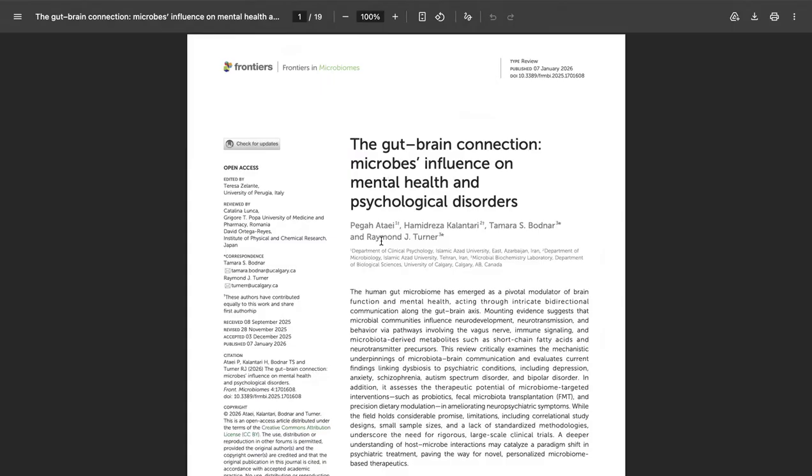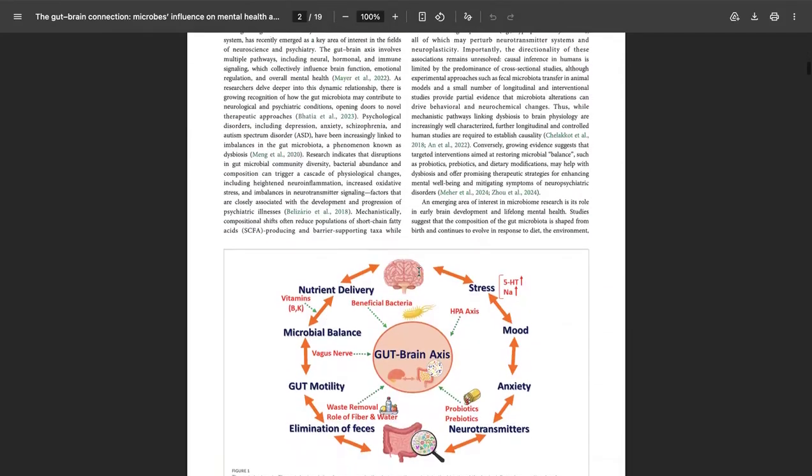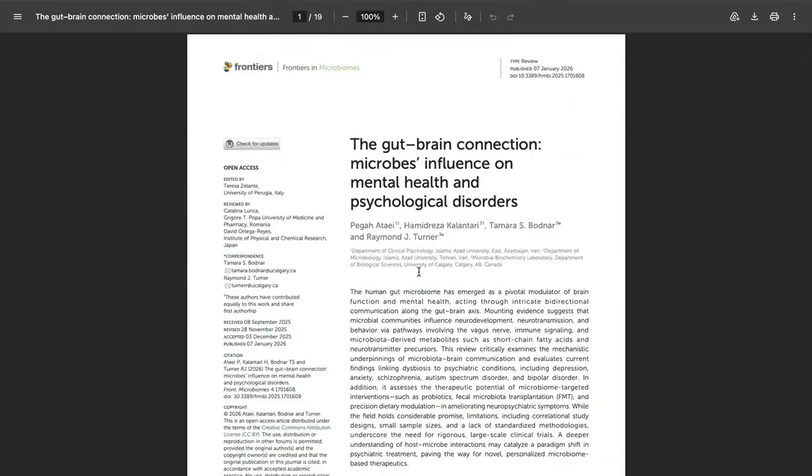Then we have articles that look like this. It says the gut-brain connection: microbes' influence on mental health and psychological disorders. This is very interesting and could be biopsych related. However, it does not do an experiment themselves. It's just an informational article, telling us about the gut-brain connection without properly doing research. It is research backed, but there's no experiment in it. They're probably using other experiments to back this up. Very good article, very good background, but we want more information in terms of very specific experiments that are being done.